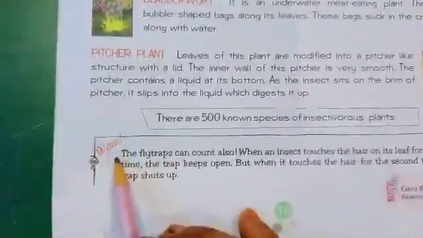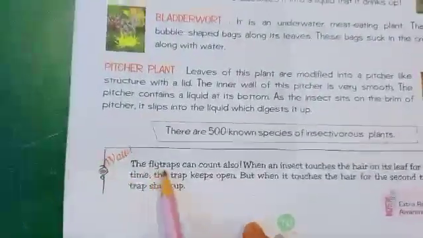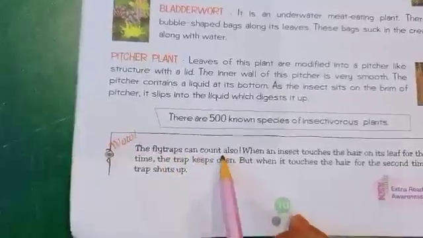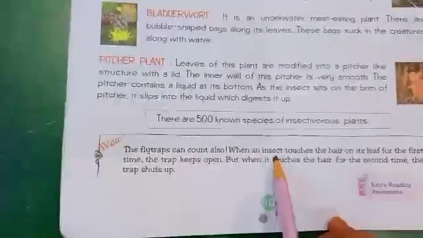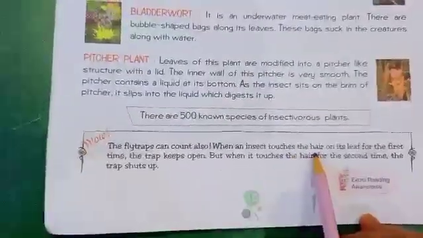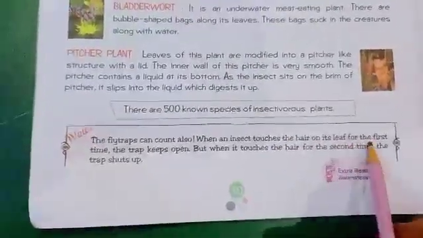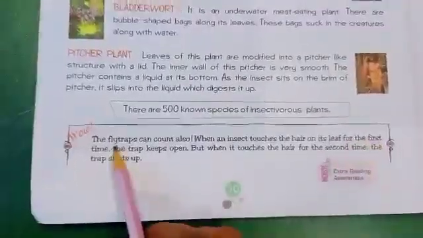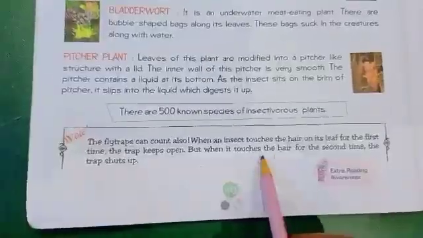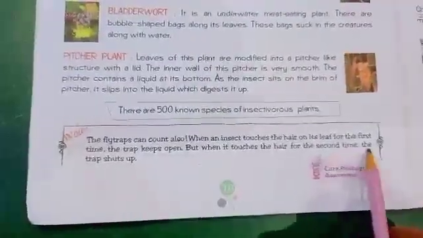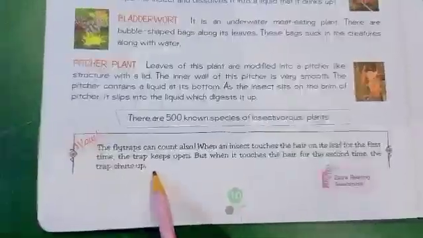This is a very important note. We will read it. The flytraps can count also. It can count like us. When an insect touches the hair on its leaf for the first time, the trap keeps open. But when it touches the hair a second time, the trap shuts. In this chapter, we learned more about insectivorous plants.